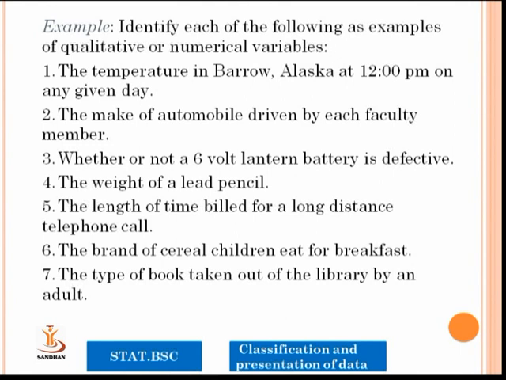Whether or not a 6-volt lantern battery is defective. The weight of a lead pencil. The length of time billed for a long distance telephone call. The brand of cereal children eat for breakfast. The types of book taken out of the library by an adult.